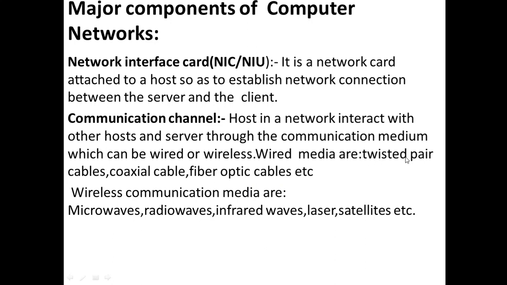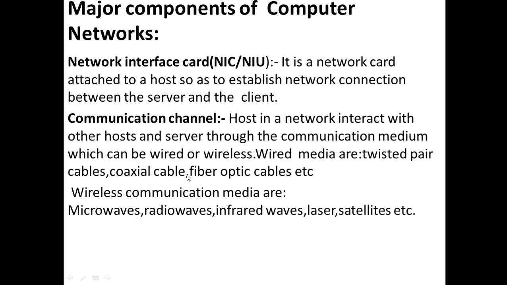Nowadays fiber optic cables are used for many purposes, and twisted pair cable was used earlier. Coaxial cable is also used nowadays in TV cable networks.